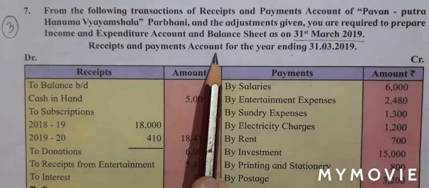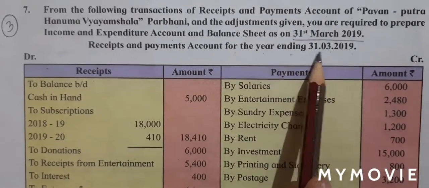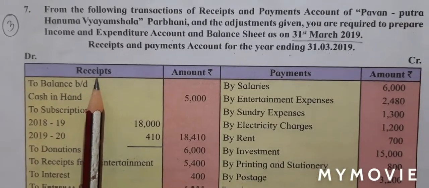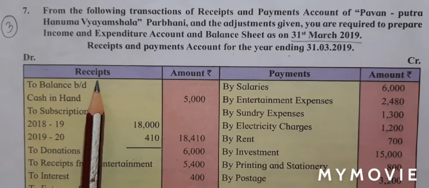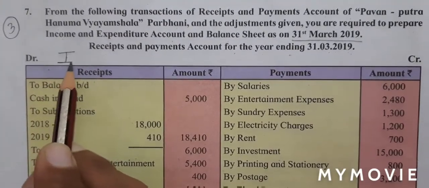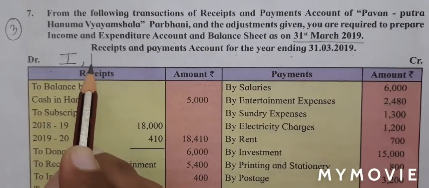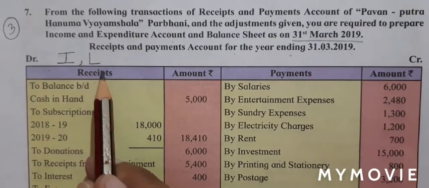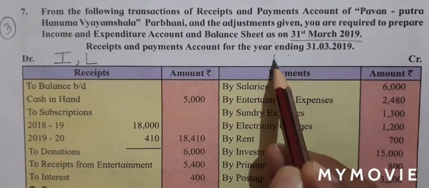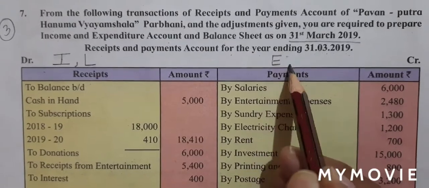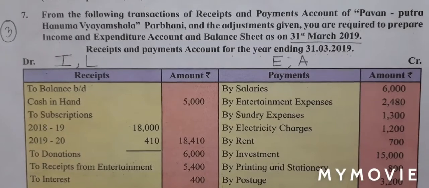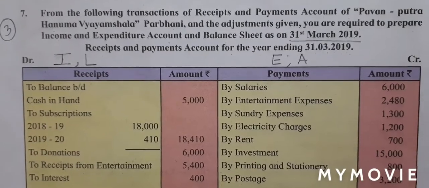Receipts and payments account for the year ending 31st March 2019. Let's begin reading the receipt side. But before we begin, let us remember our symbols. For income, I. For liability, L. And I said there could be sale of asset also. And on the payment side, we have for expense, E. And for asset, A. Let's begin with step number 1, identification.